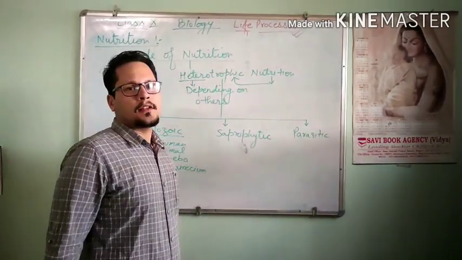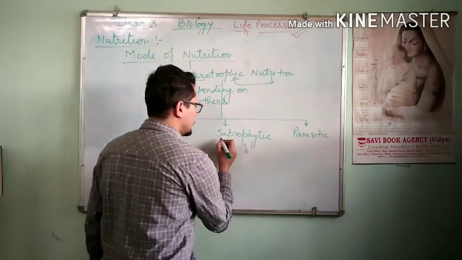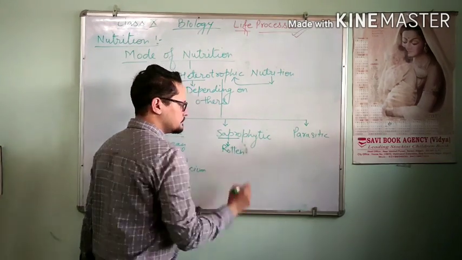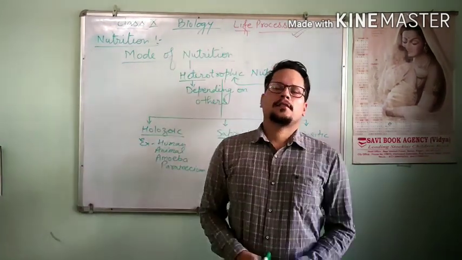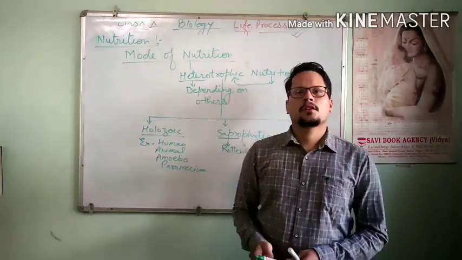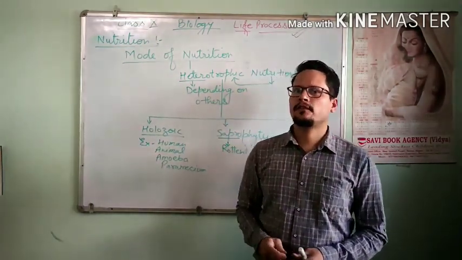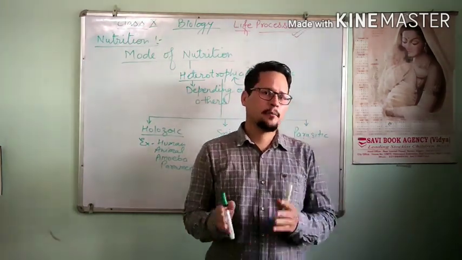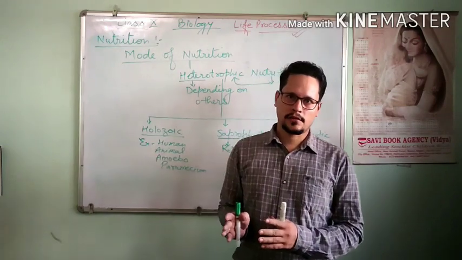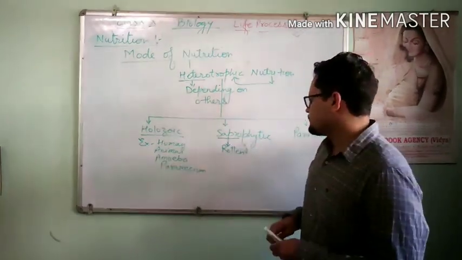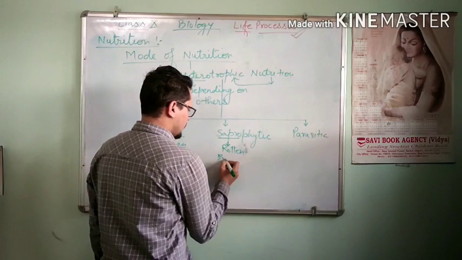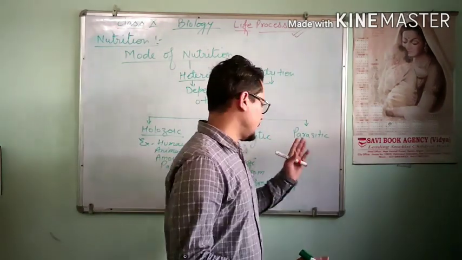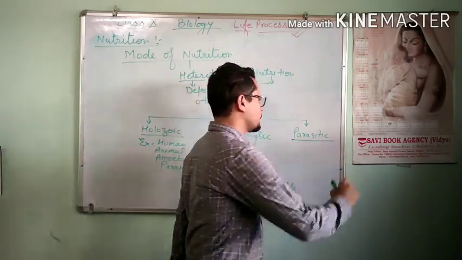Okay. Now saprophytic nutrition. The word sapro means rotten. It means these kinds of organisms obtain their nutrition from dead and decaying organic matter. This dead and decaying organic matter may be plants or animals. Examples are fungi. The last one is parasitic nutrition.